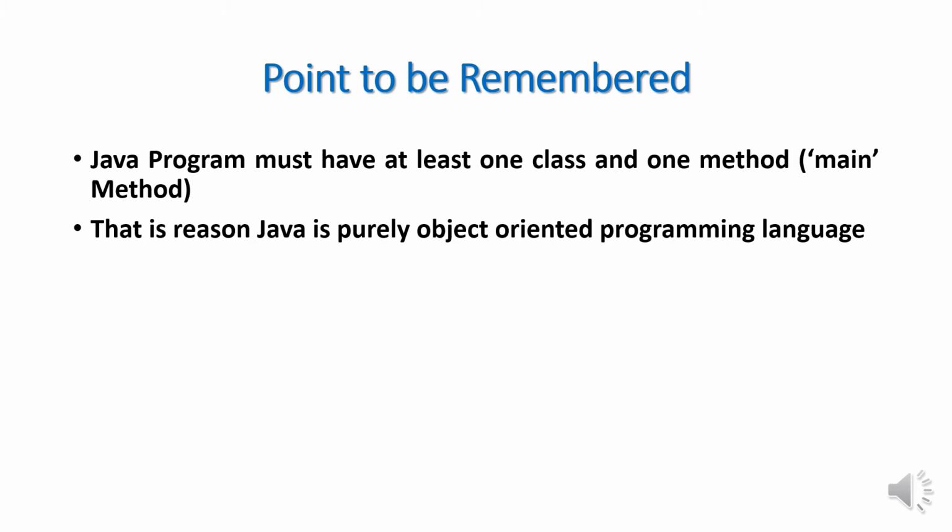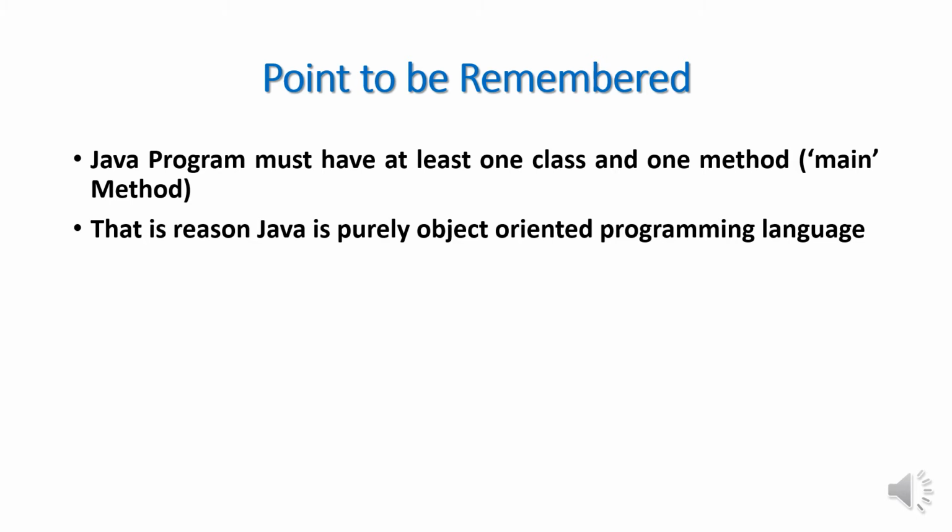As you remember, in C and C++, you can write only a main function in your program and run the program. But in Java, you cannot write the main method without any class. That means the main method should be within a class. So without a class, you cannot write a single line of code in Java.